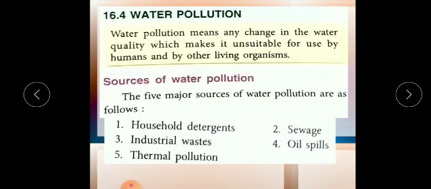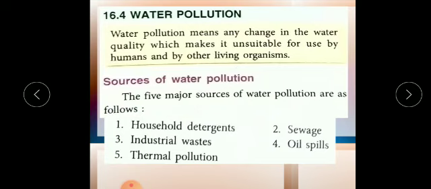Now children, like air pollution, there are five sources of water pollution also. First, household detergents: when we dump household detergents directly into water bodies, they cause water pollution.